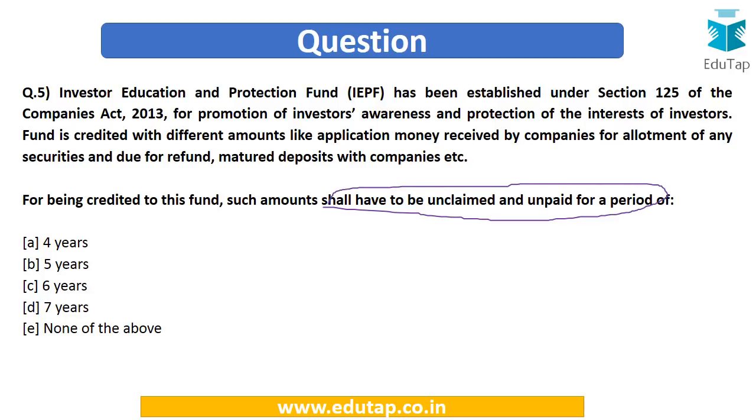So it is asking that when the amount will be transferred to this particular fund, what is the time period for which the amount should be pending? Like what should be the period for which the application money which has to be refunded has not been refunded, after which it is to be transferred to this particular fund. So what is the time till which we should wait before transferring the money? Options are 4 years, 5 years, 6 years, 7 years, or none of the above.